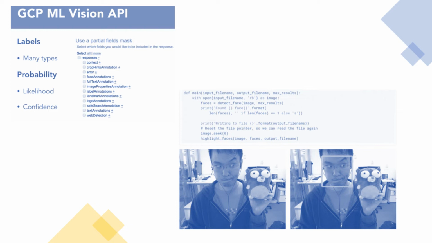And then we would open the input file and then we would detect a face. So that would be the image, max results. And then we would print that we found a face. And we would simply call the highlight faces method on the image and pass in faces and the output file.